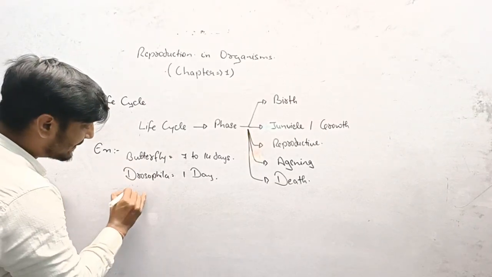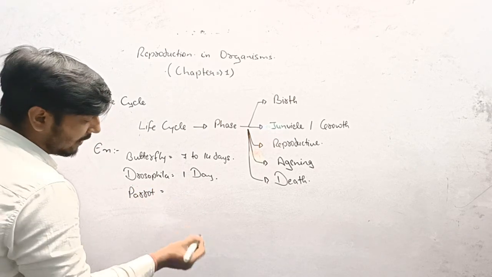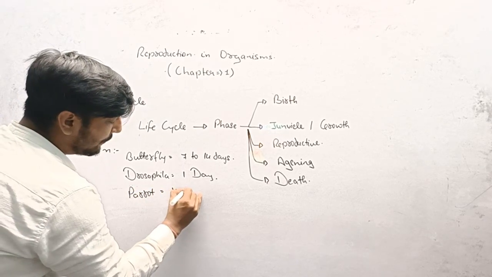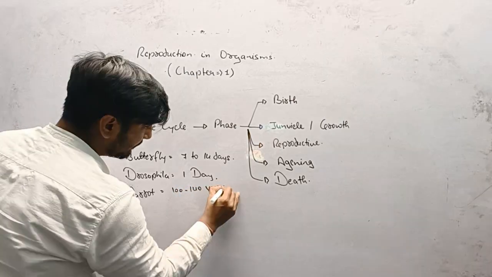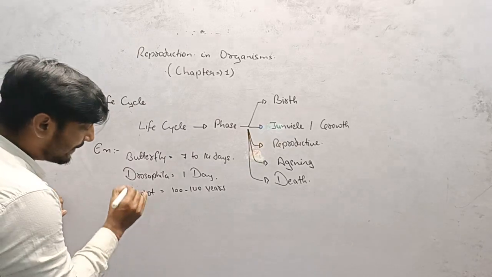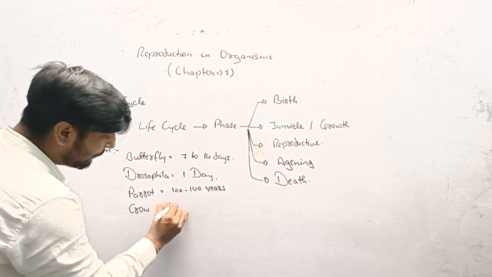The life cycle of a parrot is 100 to 140 years, and the life cycle of a crow is 14 years.